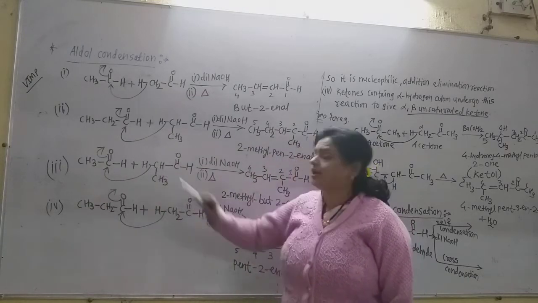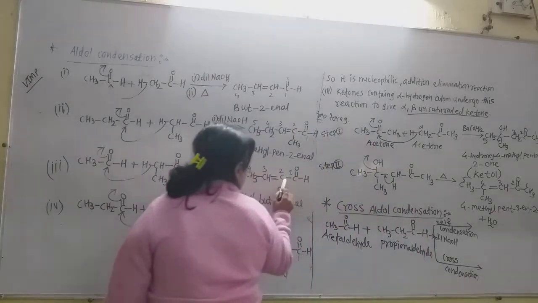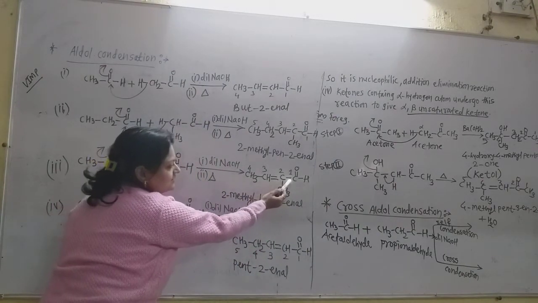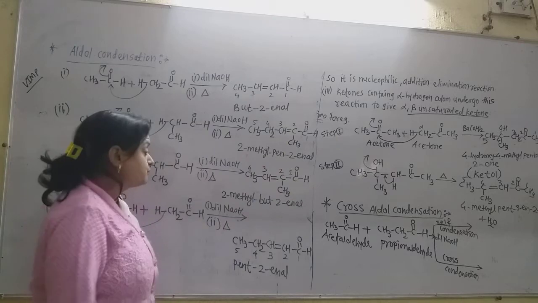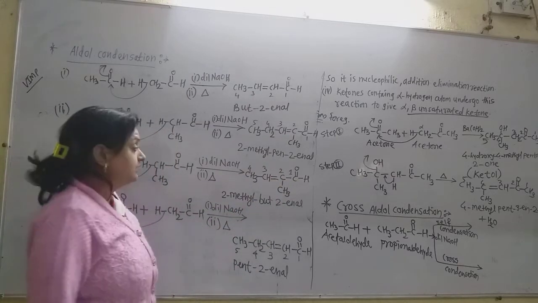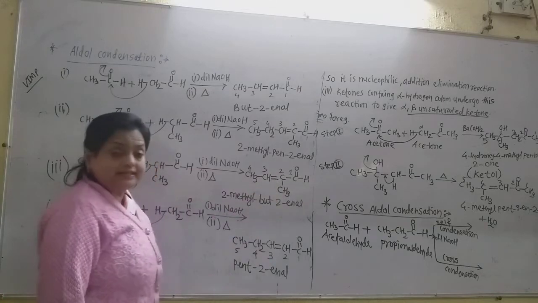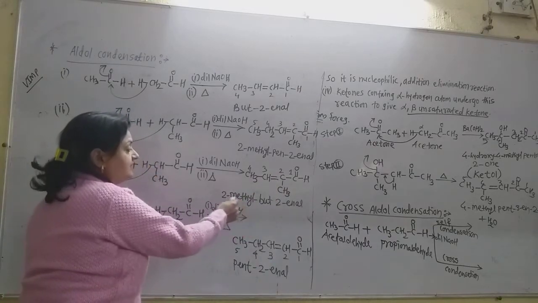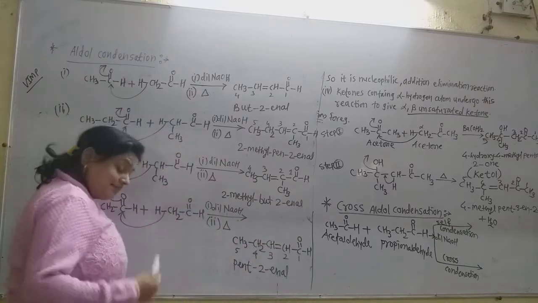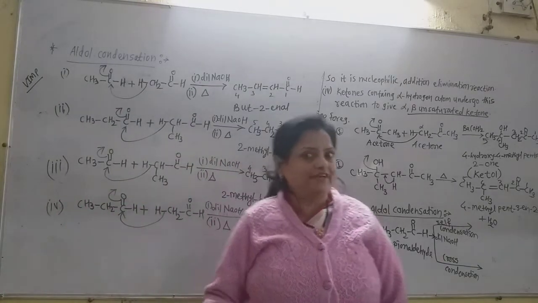So this carbon does not contain any hydrogen atom. Now this is CH3, CH double bond, CH3, C double bond O, H. As such a compound is formed, it is 2-methylbutenal. Why? Because on the second carbon there is a methyl group and the double bond is on the second carbon. And in the chain there are 4 carbon atoms. So 2-methylbutenal. Now let us know that the fourth compound is very important.